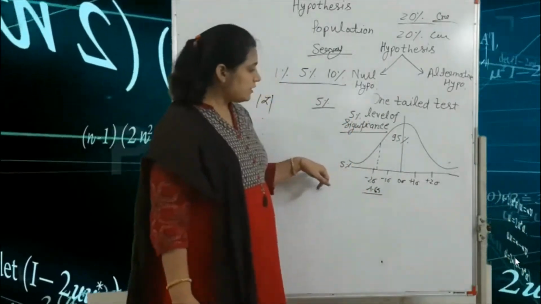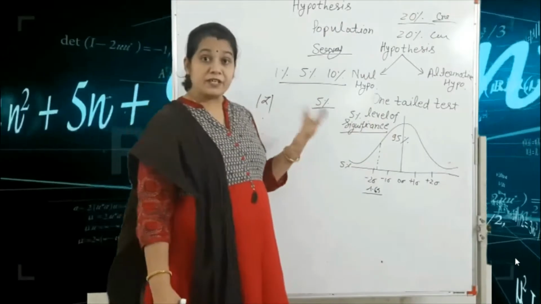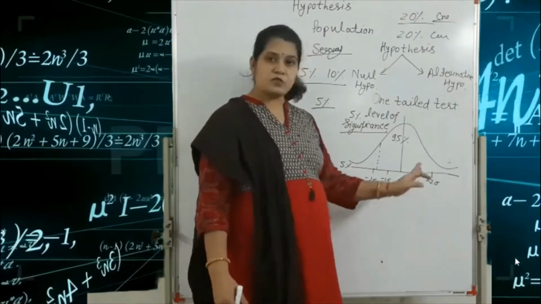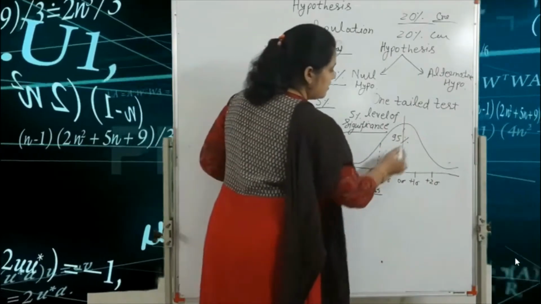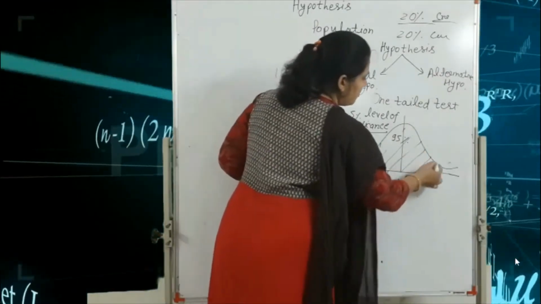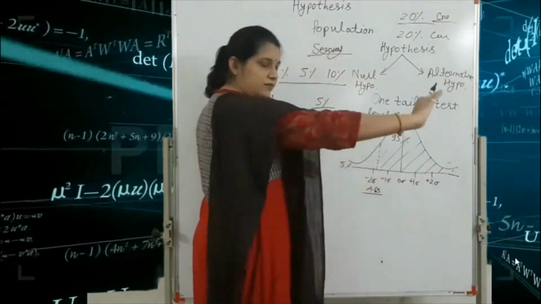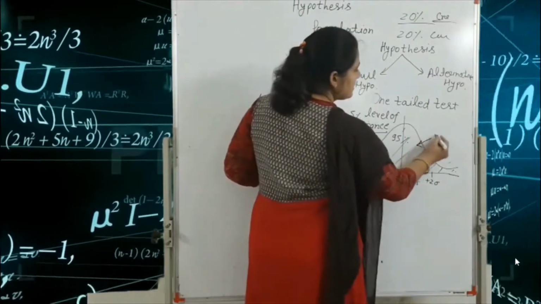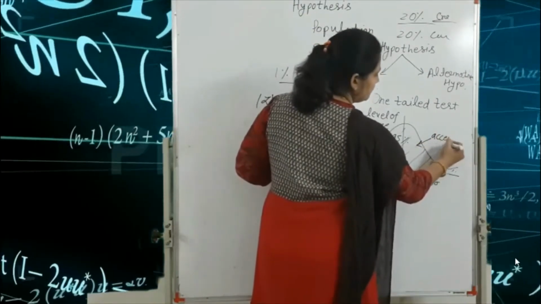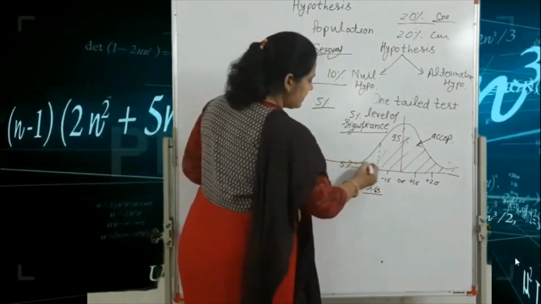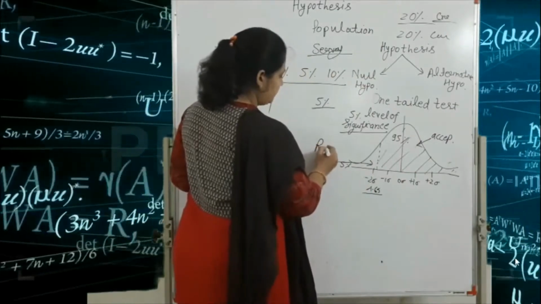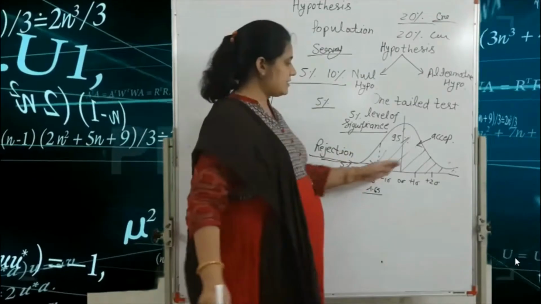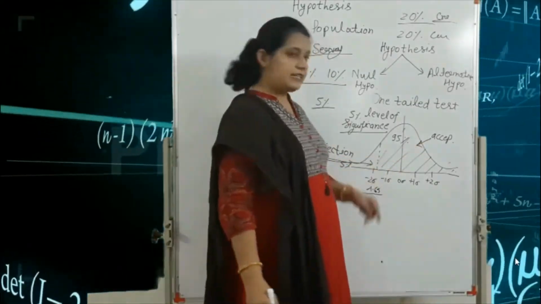So if our value is above -1.65, that means this area, this area is the acceptance area. And this area is the rejection area. This area is acceptance area and this area is rejection area.